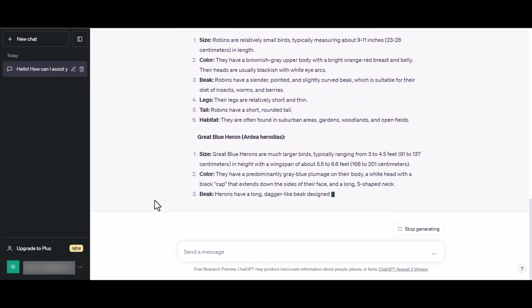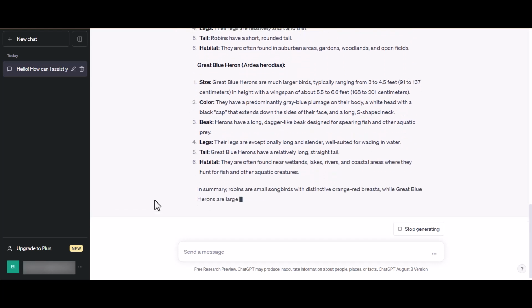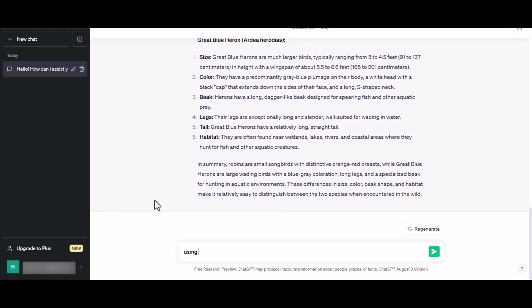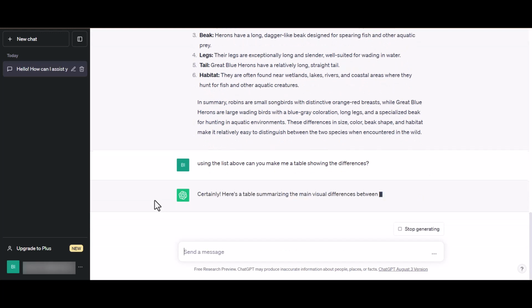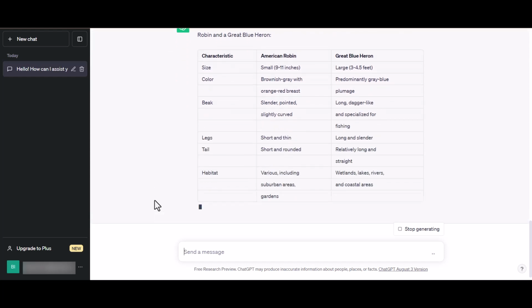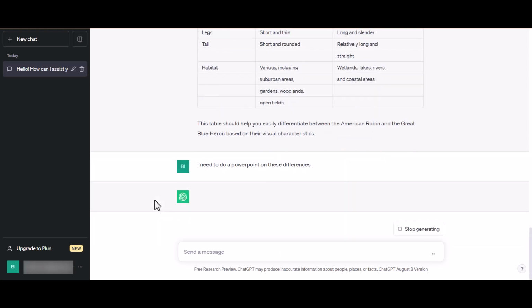ChatGPT is breaking down the types of characteristics like size, color, beak, and more for each bird I included in the prompt. It also provides a summary, which I had not asked for, but which could be helpful. The list is nice, but it is a lot of text. It might be easier to see the differences if I ask for this information in a table. ChatGPT loves to make tables.